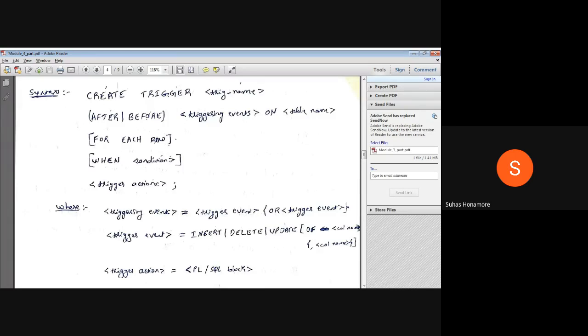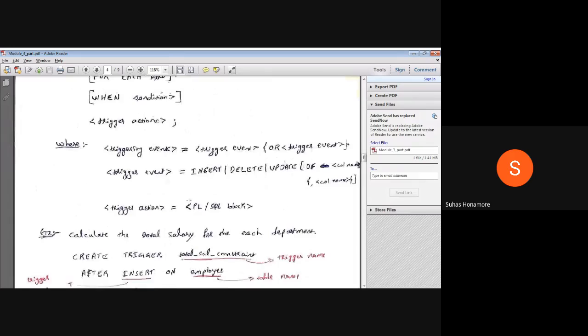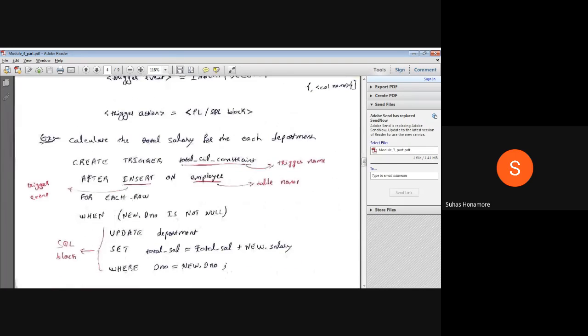So now we'll see one example. Here the example is that we calculate the total salary of each department. Suppose I insert any employee. His salary will be inserted, so whichever department he belongs to, that salary also has to update automatically. Suppose I update any employee's salary also, automatically that department's total salary has to be updated.